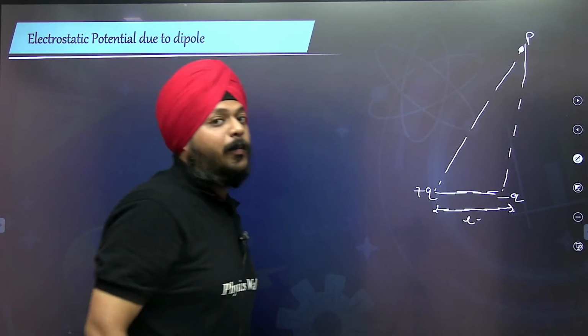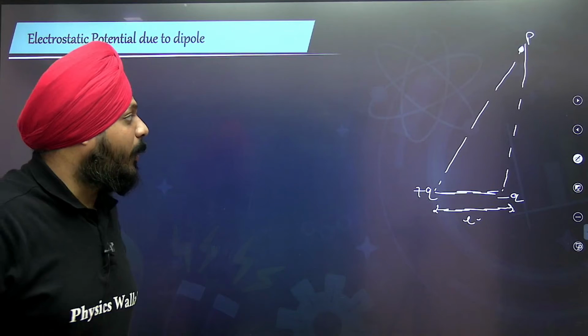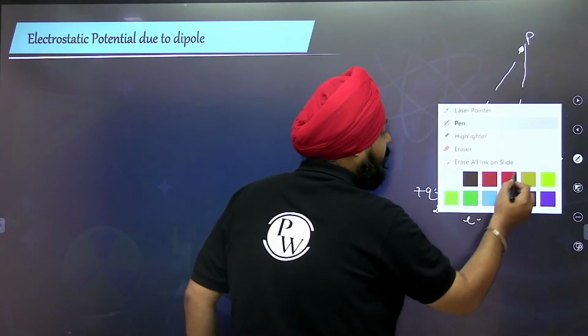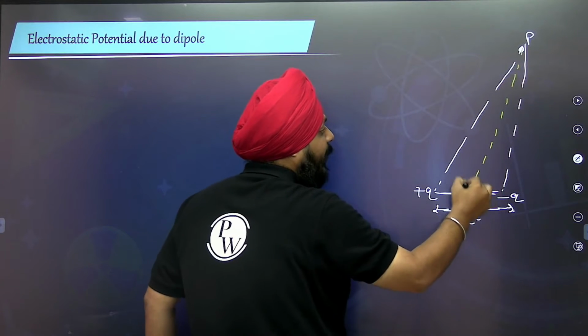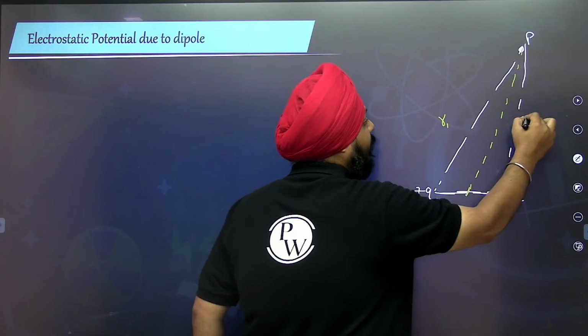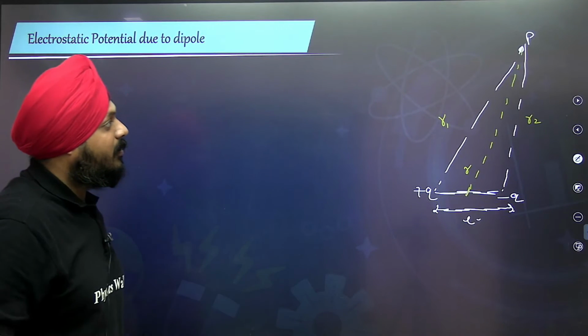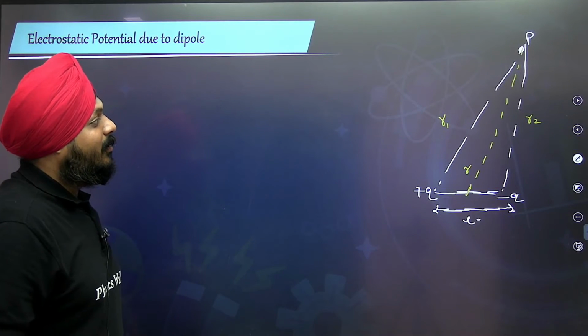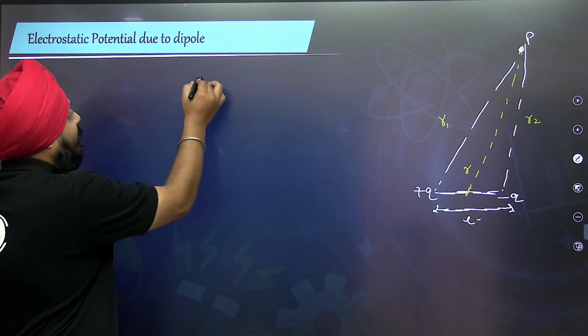At any general point P, we need to calculate the potential. Let's say this is the midpoint. Can we name this R1, this R2, and this R? We have a very simple concept.